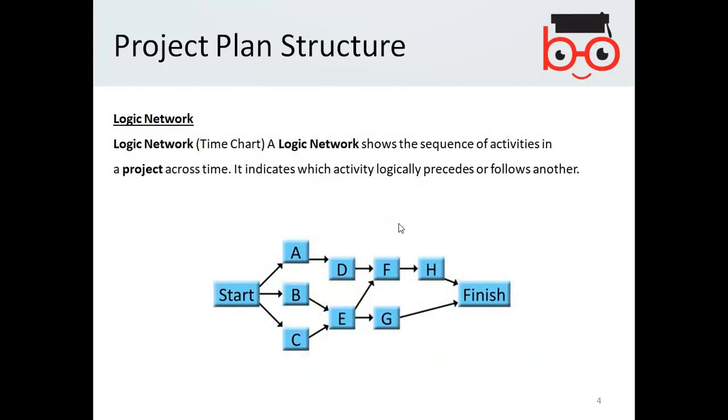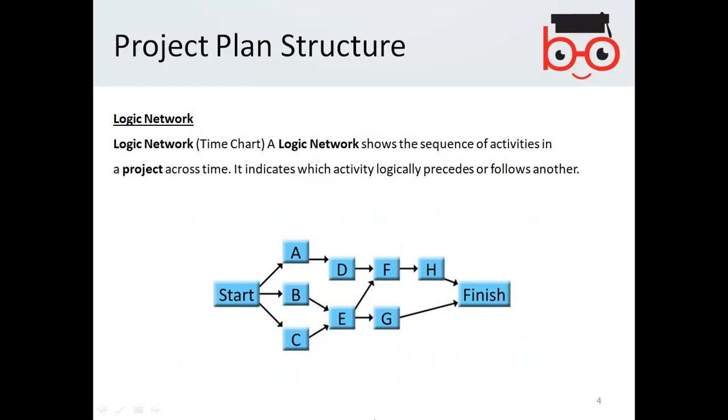So the work breakdown structure was one kind of project plan. The number 2 is the logic network. A logic network is also a kind of time chart. A logic network shows the sequence of activities in a project across time. It indicates which activity logically precedes or follows another.